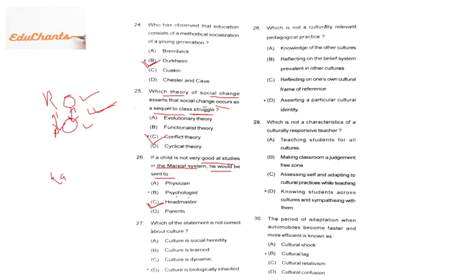Okay. 27th question. Which of the statements is not correct about culture? It is definitely the easiest question. Culture is social heredity, right answer. Culture is learned, right answer. It is dynamic, right answer. But culture is biologically inherited by you. Definitely, it is not coming out of your genes or chromosomes, right? So it is the right answer. It is not correct. Okay.